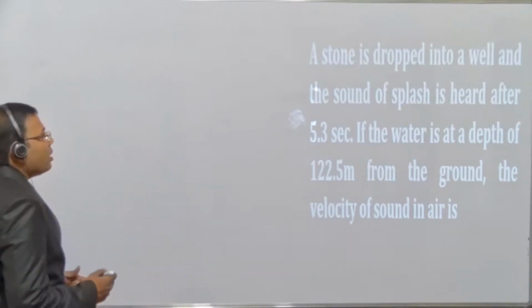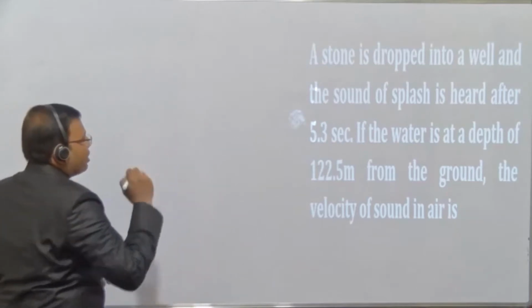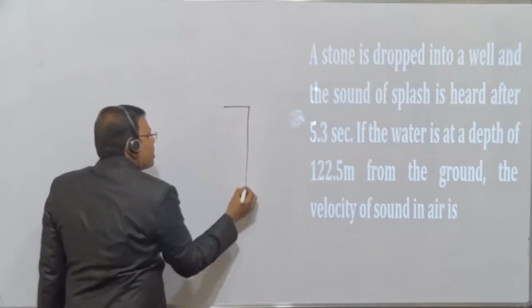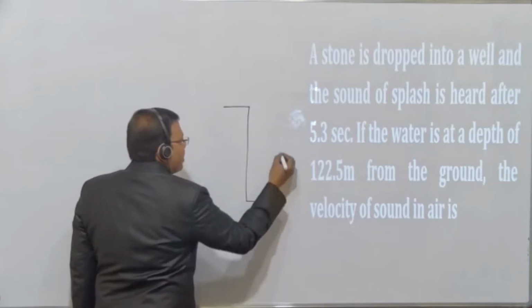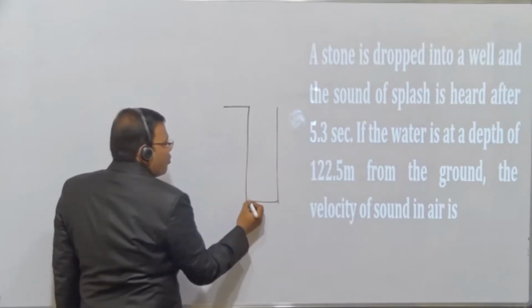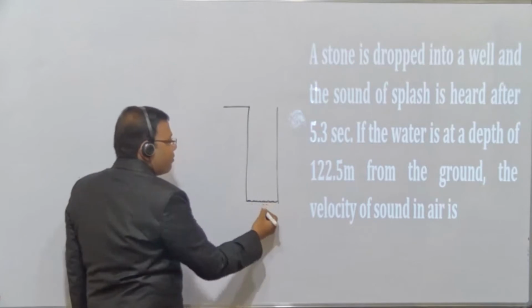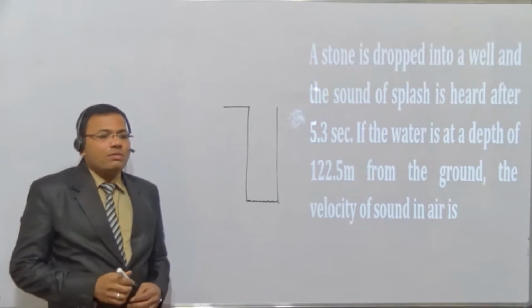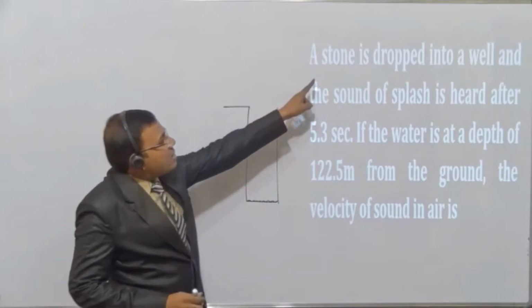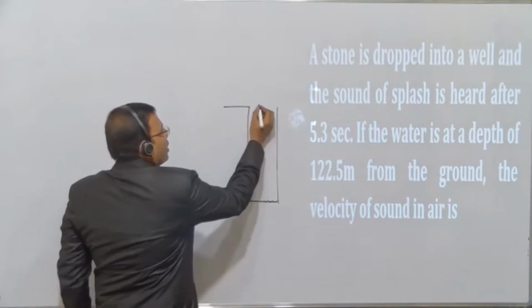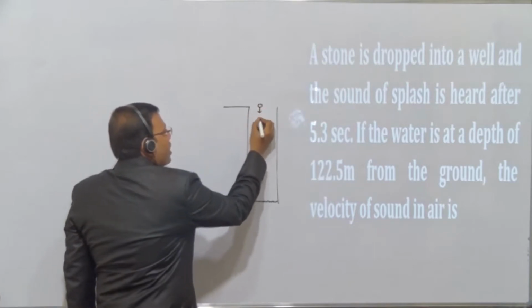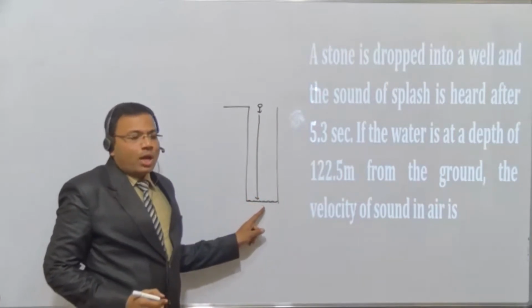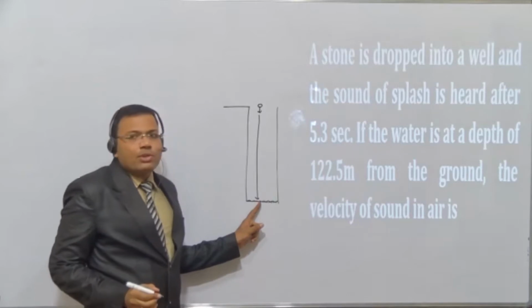So students, what is this 5.3 seconds? Let us try to understand. Just imagine this is the well, and here below the water is there, son. Now if this is the water, then the stone is dropped. When we drop the stone here, it has to go down. Then as soon as it touches the water, what happens, you know,